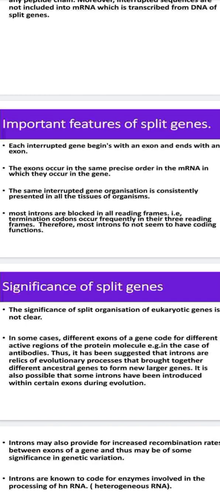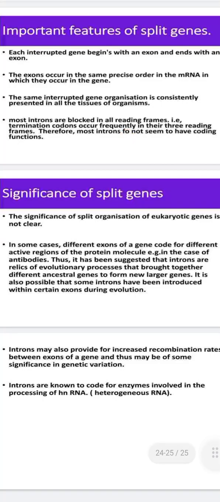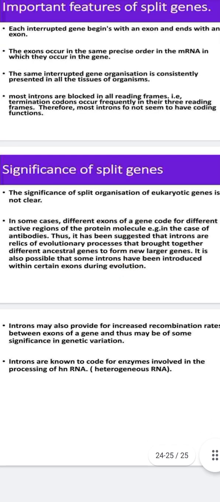So these are very important things. Only exons are used, introns are not needed. Termination codons and everything are there, and most introns are not seen to have coding functions. But they have some special roles, like helping eukaryotic genes, and some of them are active regions for protein molecules in the case of antibody production. Introns are also helpful in evolution for producing new larger genes.